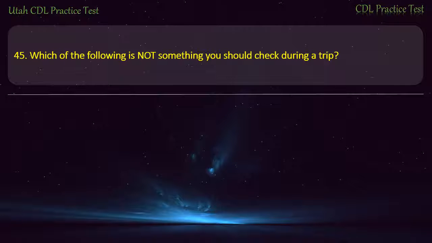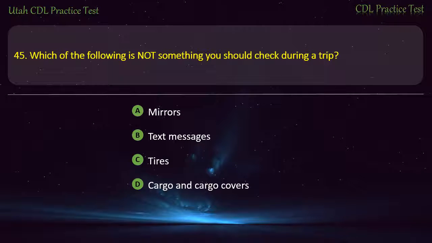Question 45. Which of the following is not something you should check during a trip? Mirrors, text messages, tires, cargo and cargo covers. Answer. Text messages.